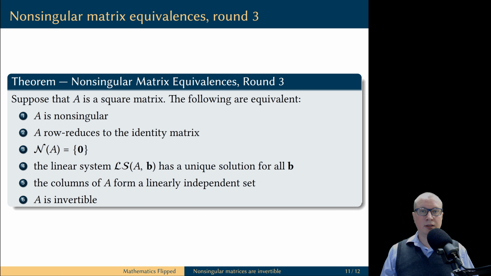Good news, it means we can extend our list of equivalences for a square matrix, namely, a square matrix is non-singular if and only if it is invertible. Because this is an equivalence, it can also be phrased in the following way. A matrix is singular if and only if it is not invertible. So, non-singular matrices are the same as invertible matrices. Singular matrices are the same as non-invertible matrices.